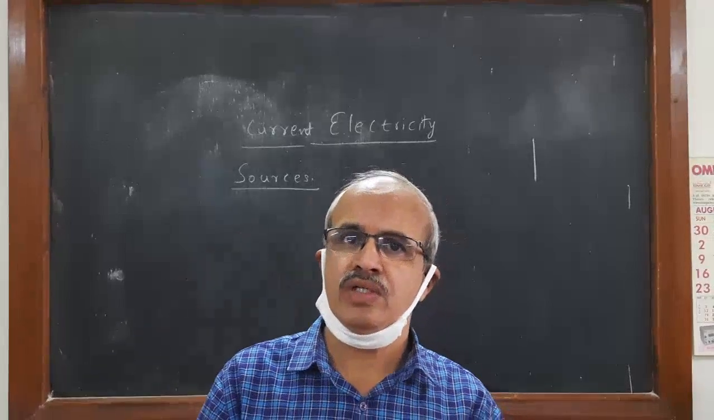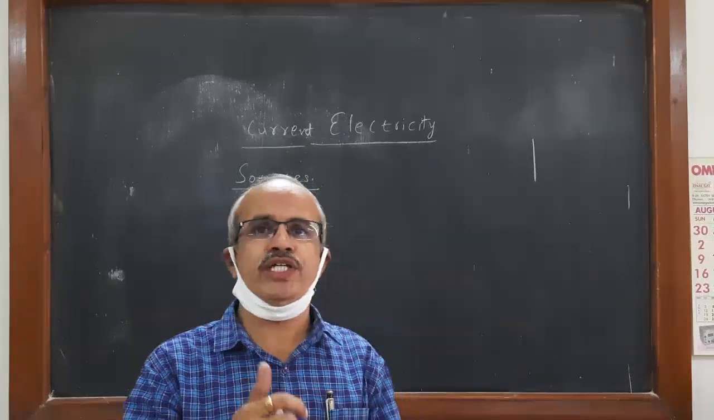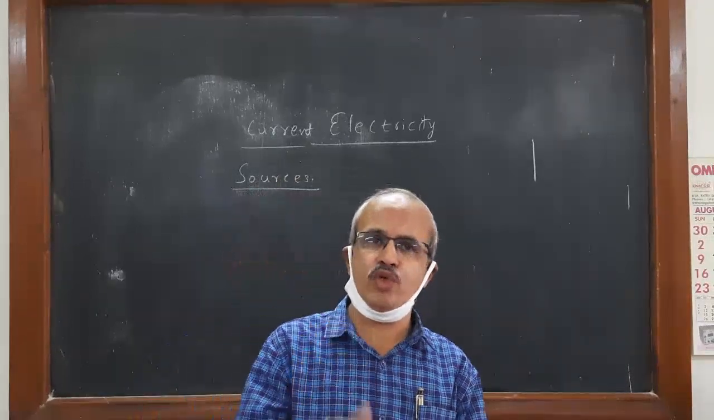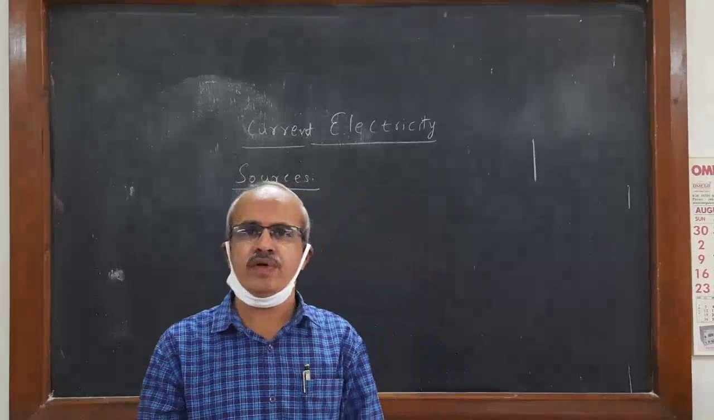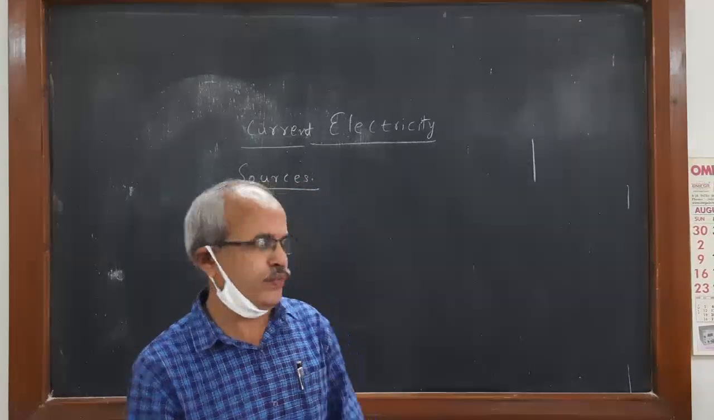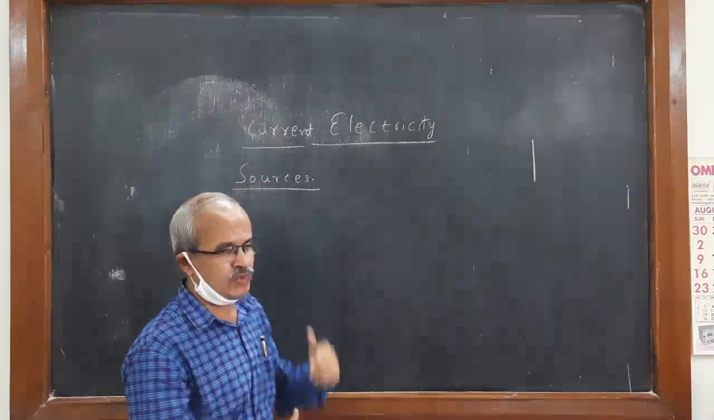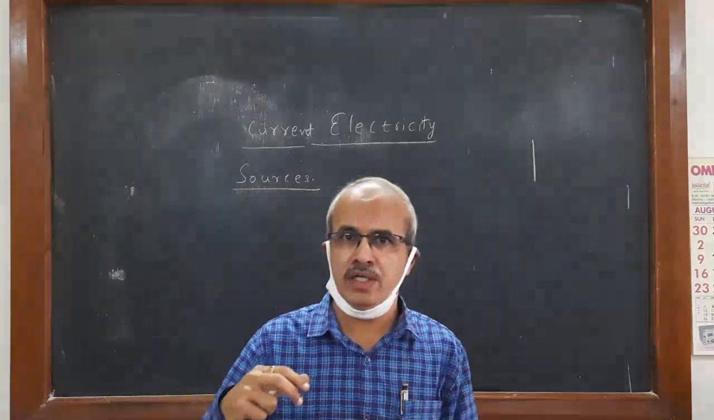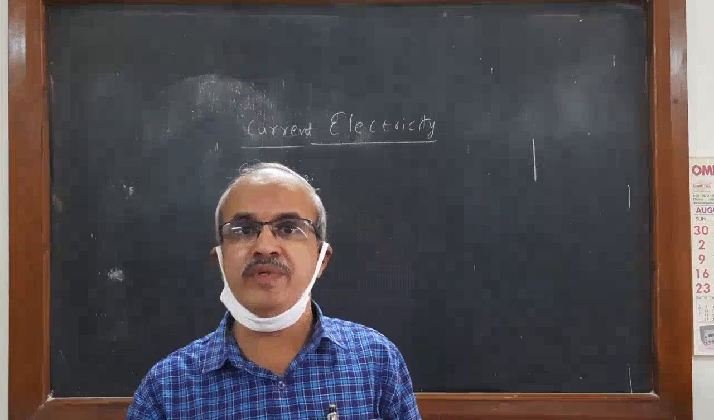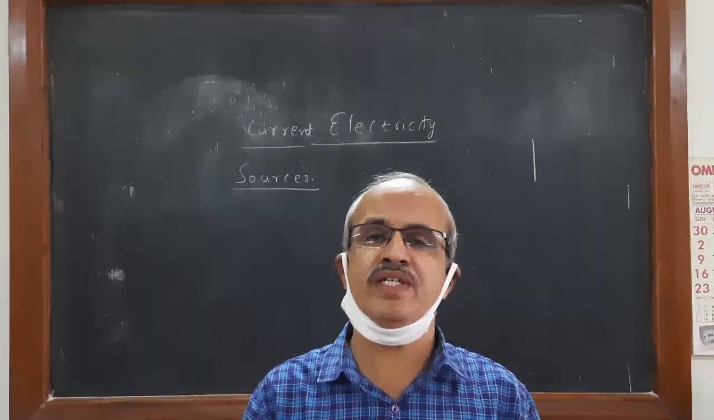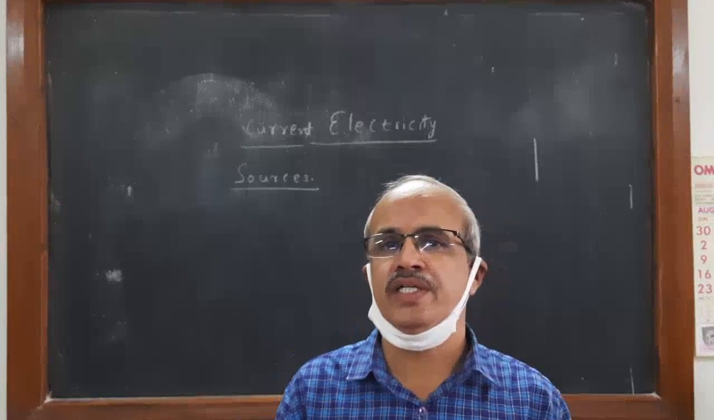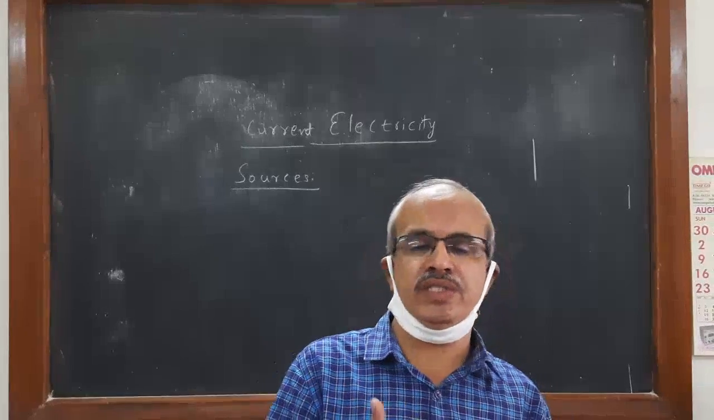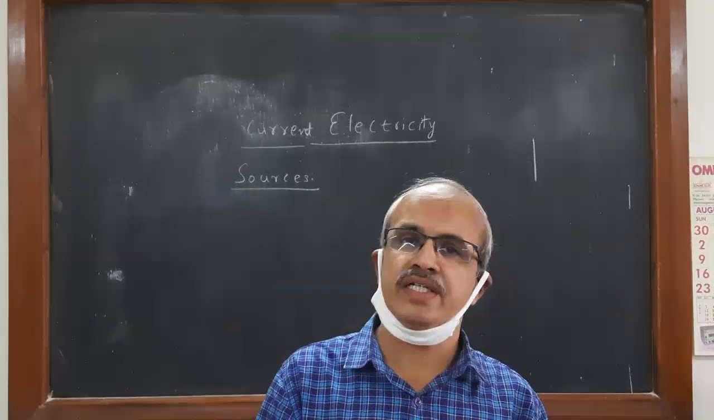Charges are in motion here. Whenever charges are in motion, then only there is a possibility of flow of current. Therefore, sources means where current can be generated. How can the current be generated? That is the question here. And what are the sources then of electric current?